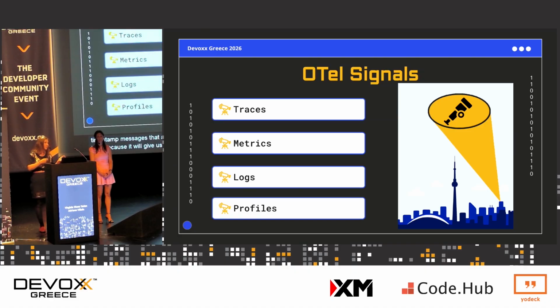And newer to the game are the profiles that deliver detailed time-based insights into both application and system behavior. They show us how code and infrastructure consume resources. Basically, they are different from the other three signals that show us what is happening. Profiles explain why it is happening. So they are actually a critical pillar of modern observability.